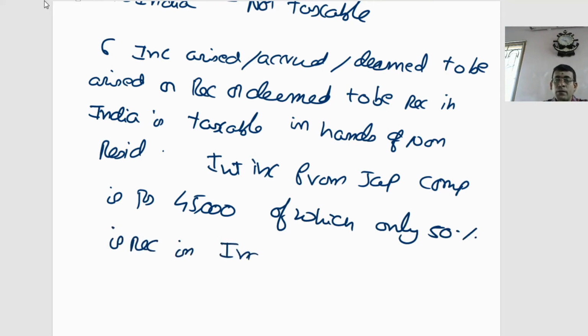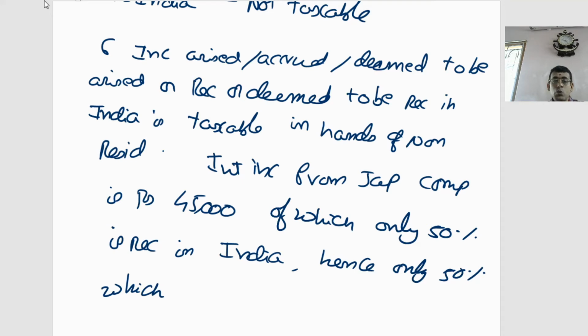In India. So what we are doing? Hence only 50%, which is amounting to 22,500 rupees, is taxable. So that is the reason only 22,500 rupees is being taxable.